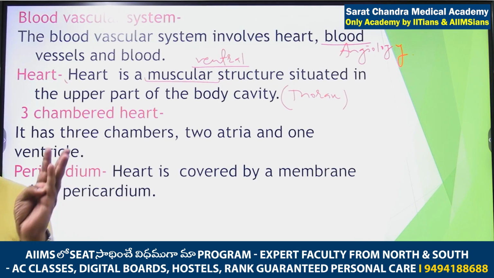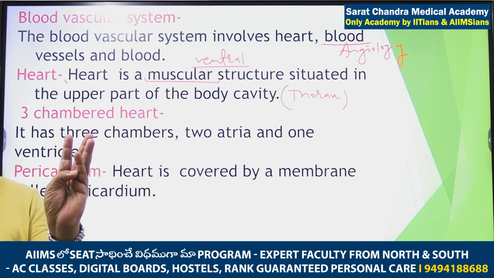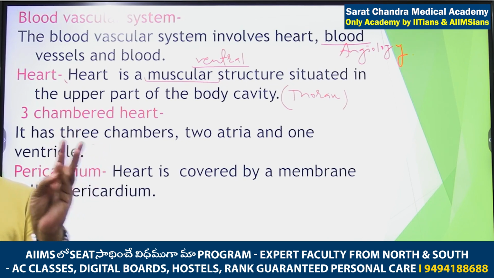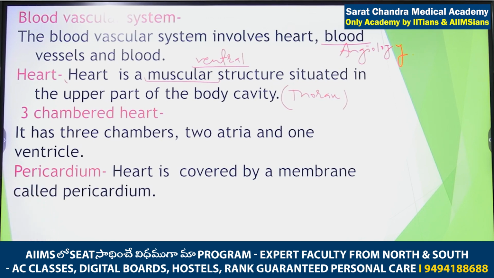Echinodermata is a phylum which is having no heart, no respiratory system, no kidney, no brain. So this is the one point you have to remember. That is why in bracket at that point they have written if present. Otherwise they would write simply that heart is dorsal. But in bracket they have written if present, meaning there are few phyla that are not having the heart. Clear? But in all chordates heart is present, and what is the position of heart? Ventral. It is made up of muscles. So muscular ventral heart is present in frog, and it is present in the upper part of the body cavity.